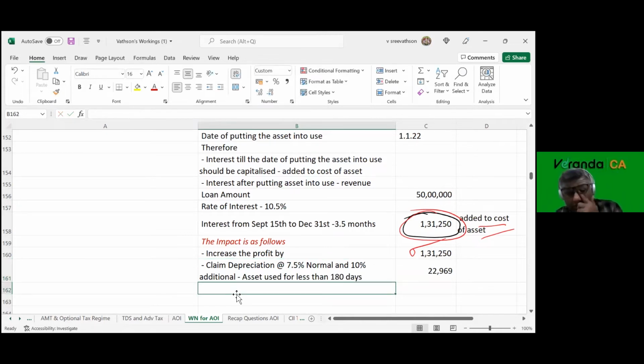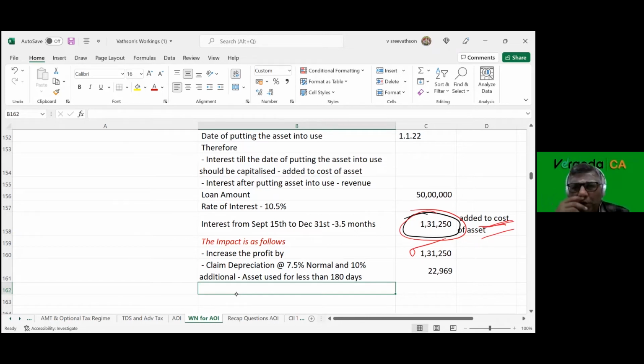Look at this. Interest till the date of putting the asset into use should be capitalized. That is, from 15th September to 31st December, 3.5 months interest should be capitalized. They have wrongly charged it to revenue. What do I mean by capitalize? I mean added to the cost of the asset.